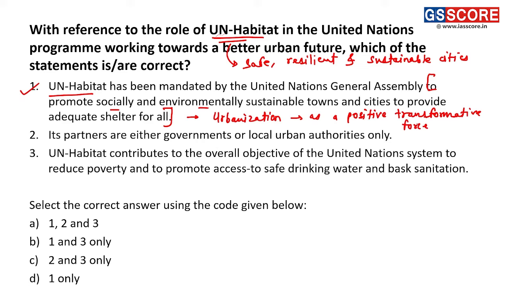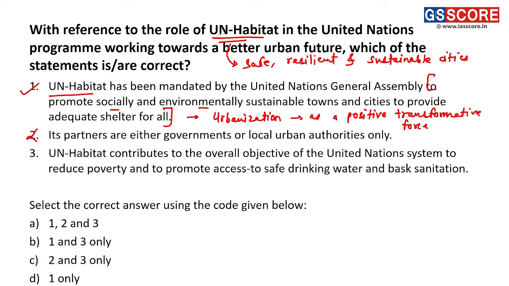Second, its partners are either governments or local urban authorities only. So this statement is an incorrect statement, because the partners of UN Habitat are not only governments and local urban authorities, but also NGOs, researchers, trade unions, academics, indigenous people, and the private sector. All those are the partners of UN Habitat, and that's why the second statement is an incorrect statement.